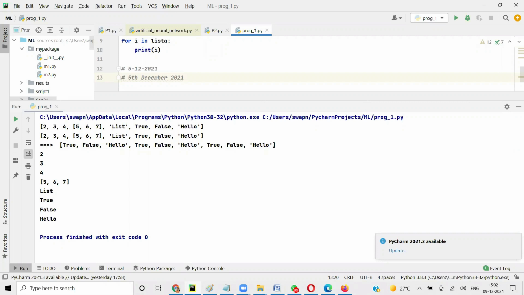second means nd, third is rd, and then th. December again, the number we are converting into the text name of the month, and of course the year we are not changing.